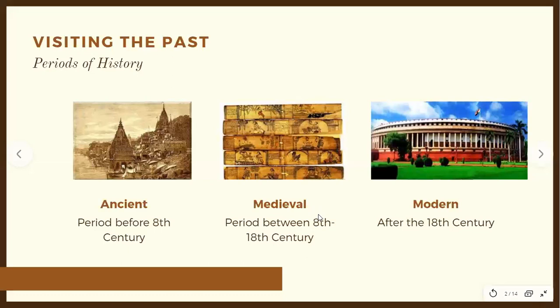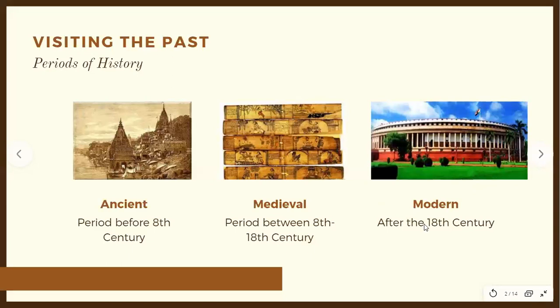Now, children, another very important feature is that for ancient Indian history, we do not have as many sources as we have for medieval Indian history, right? You have a lot of sources in terms of monuments and archaeological sources, as well as literary sources. We will be covering this in the chapter ahead, but yeah.